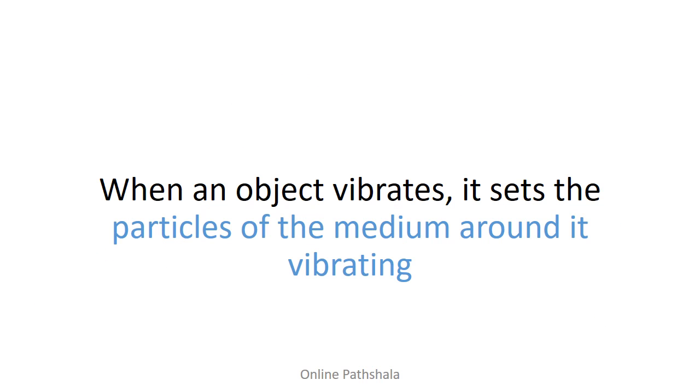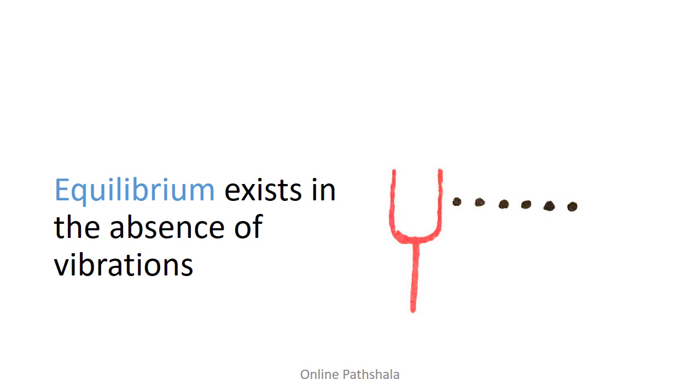Now, the first thing to note is that when an object vibrates, it sets the particles of the medium around it vibrating. Let us try to understand this with an example. If we take the example of a tuning fork, when it is not vibrating, we can say that equilibrium exists in the surrounding medium in the absence of vibrations.